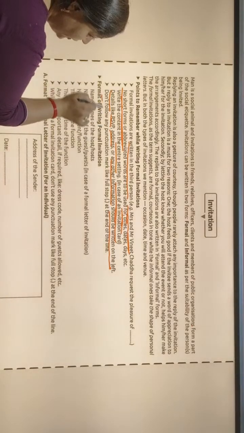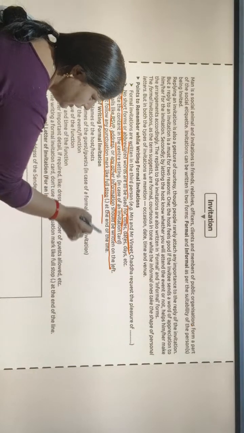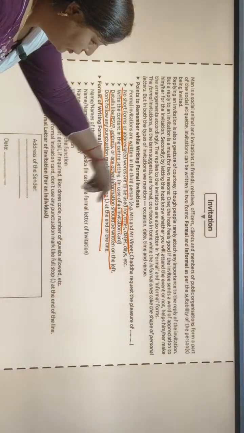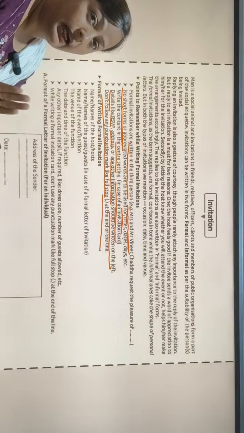Don't use any punctuation mark like a full stop at the end of the line. This thing we must keep in our mind. We never use a full stop when we are going to write an invitation in card form.